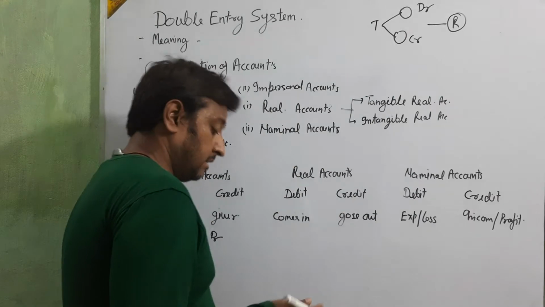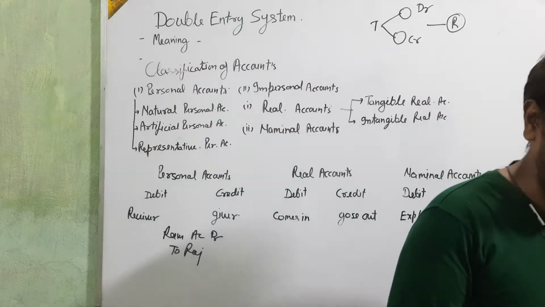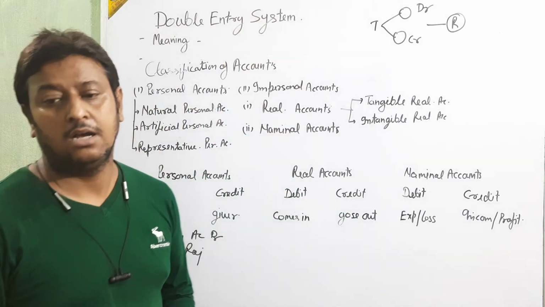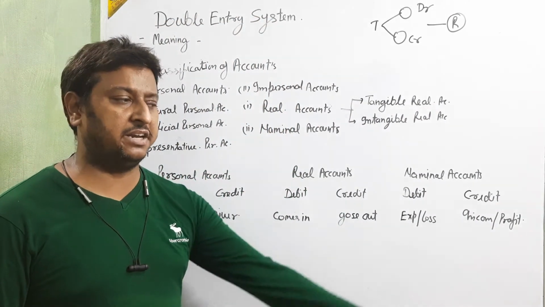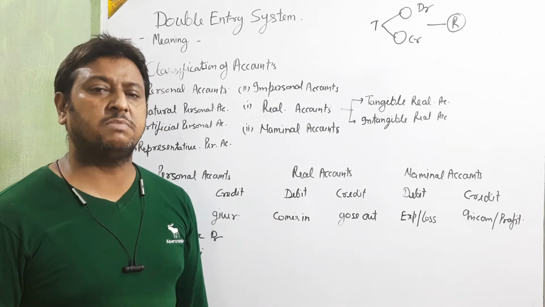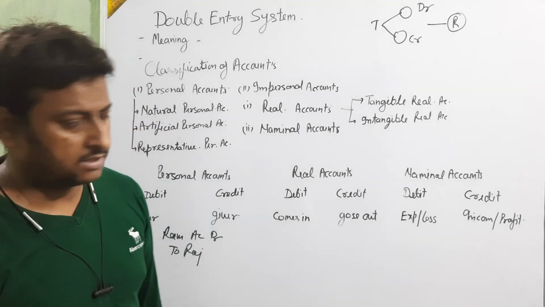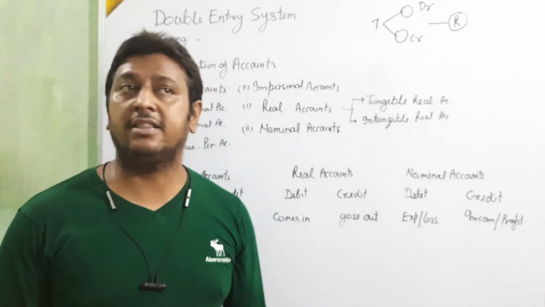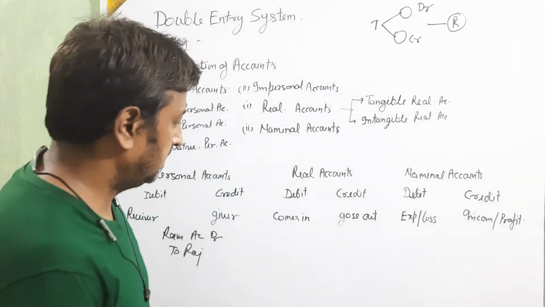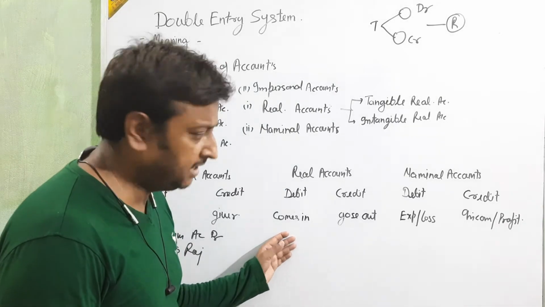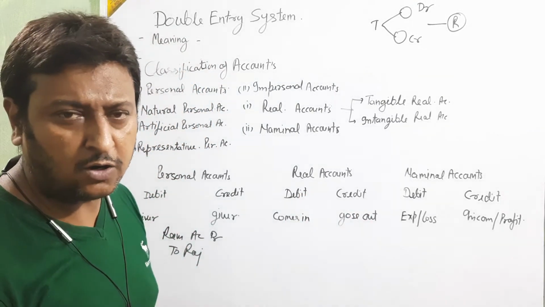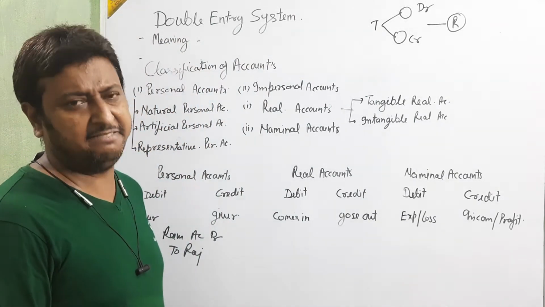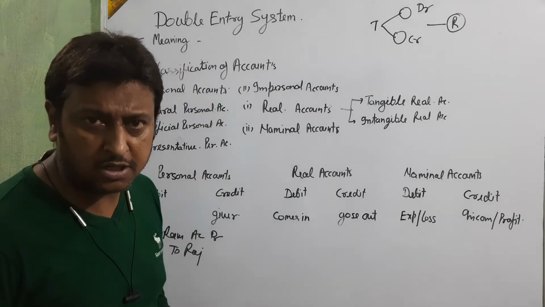Okay, again, you purchase machinery in cash. Then machinery comes into the business, and when machinery comes in it means debit, so machinery will be debited, and cash goes out, which means credit. So what comes in is debit, what goes out is credit.